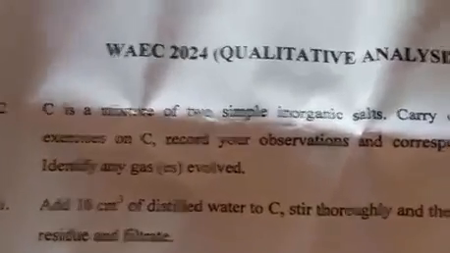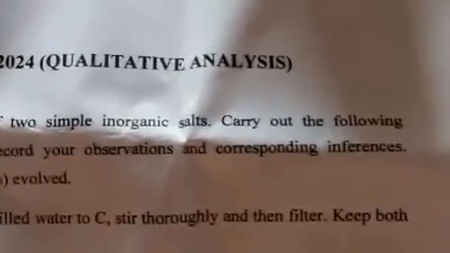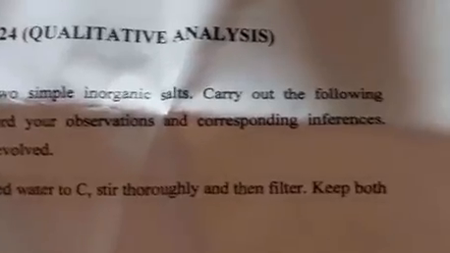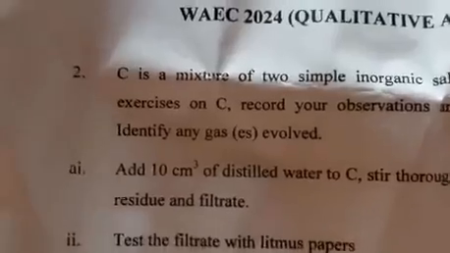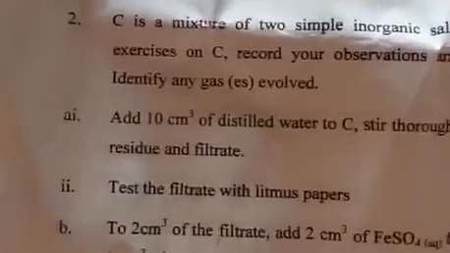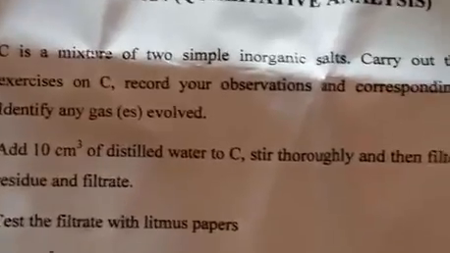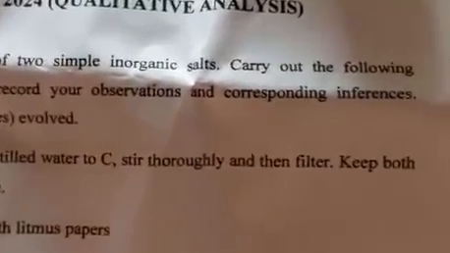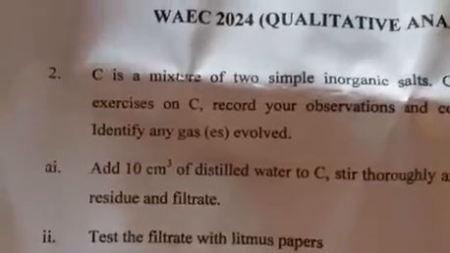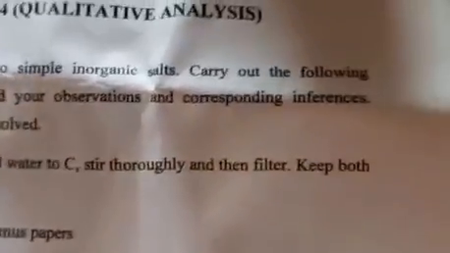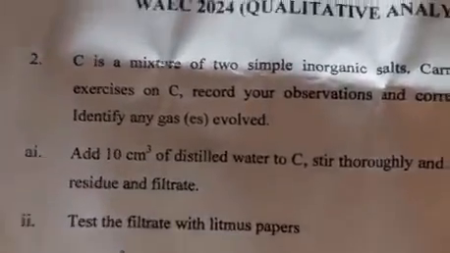I repeat, C is a mixture of two simple inorganic salts. Carry out the following exercises on C. Record your observations and corresponding inferences. Identify any gas or gases evolved. We'll now move to question 2(a)(i). It says: add 10 cm³ of distilled water to C, stir thoroughly and then filter. Keep both residue and filtrate.